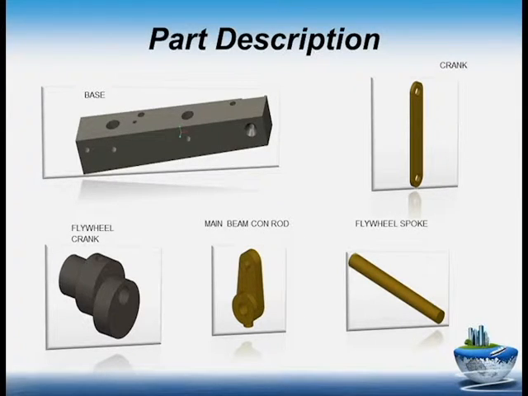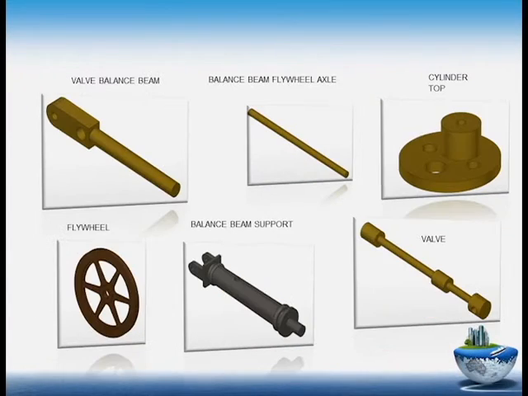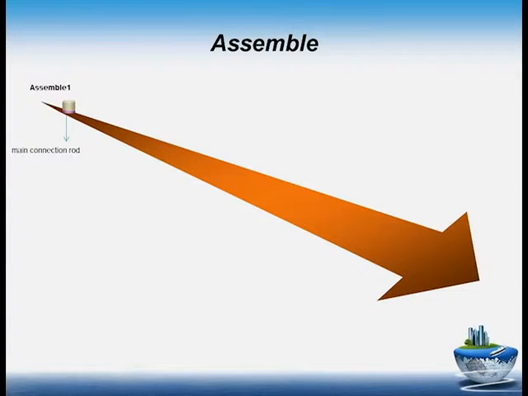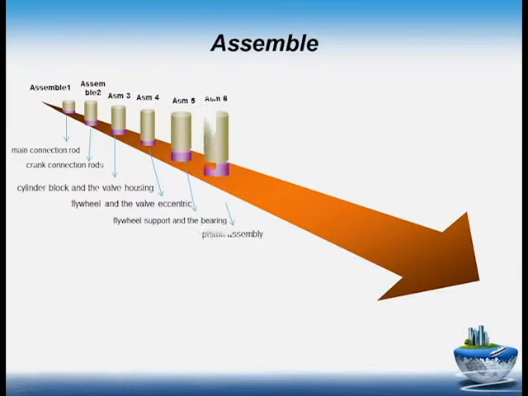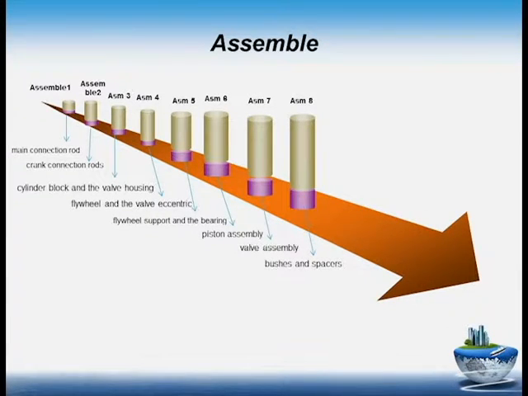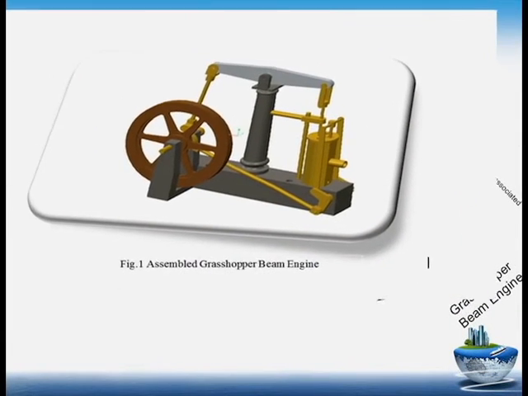Sorry, I'm talking about the main connecting rod, crank connecting rod, cylinder block, flywheel and valve, flywheel supports, piston assembly, valve assembly, bush and spacer, axle, and the last one is the shaft. And then you can have a Grasshopper Beam engine, as you can see here.